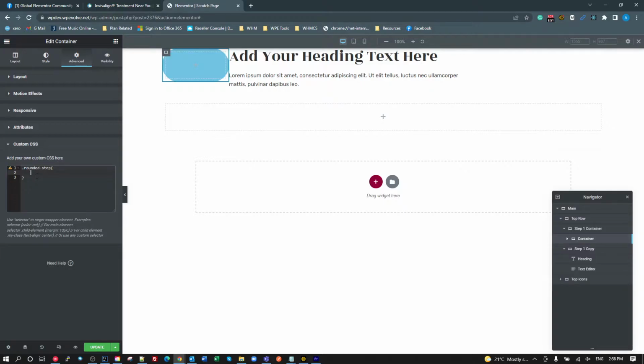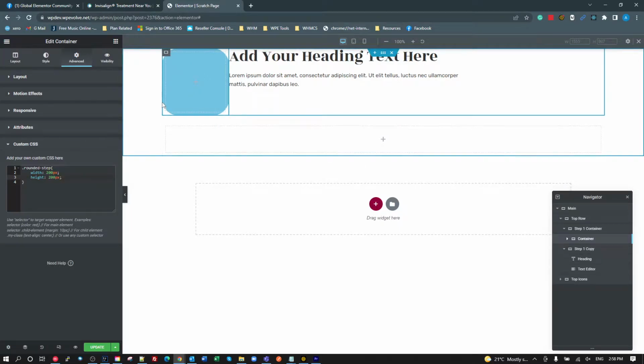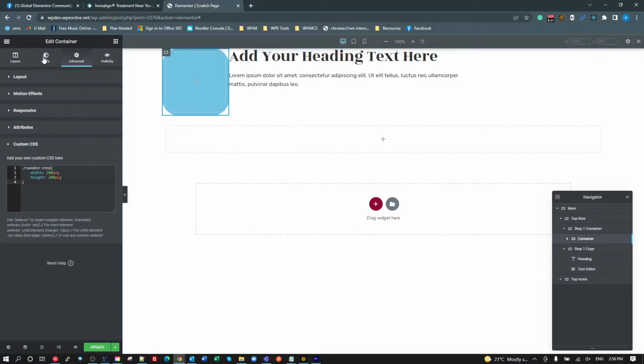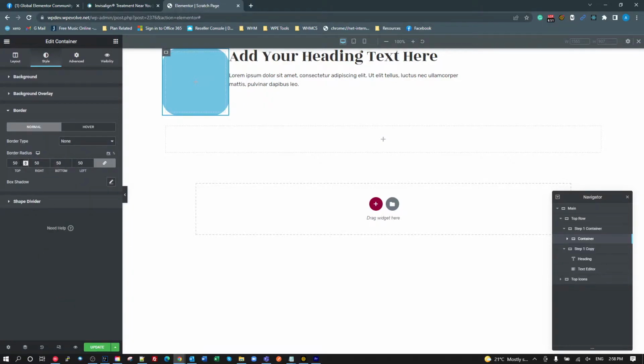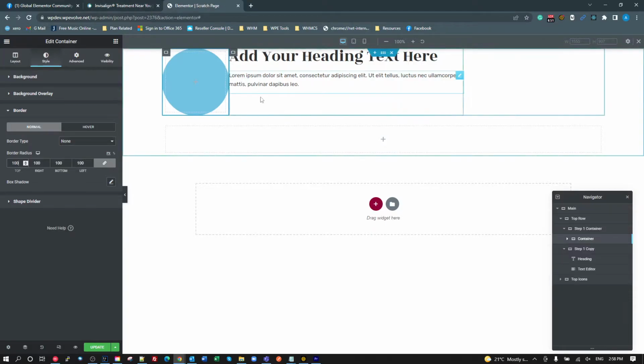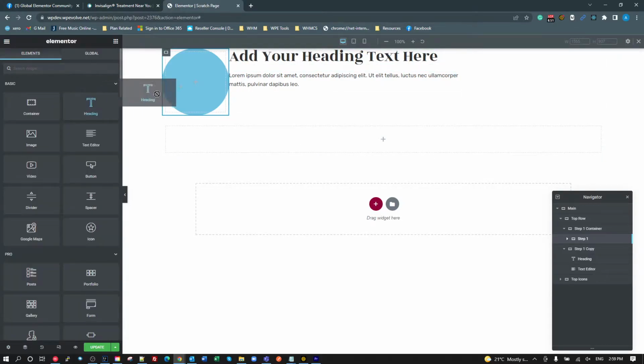And we're going to make that a width of 200 pixels and a height of 200 pixels. Okay, and we haven't got a big enough border now. So let's go back to our border, to 50%. Okay, so now we've got a round container effectively. So it's a single section, and I'm going to call that the step 1.